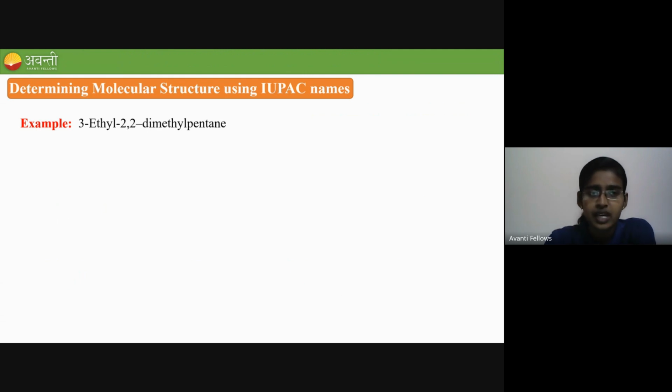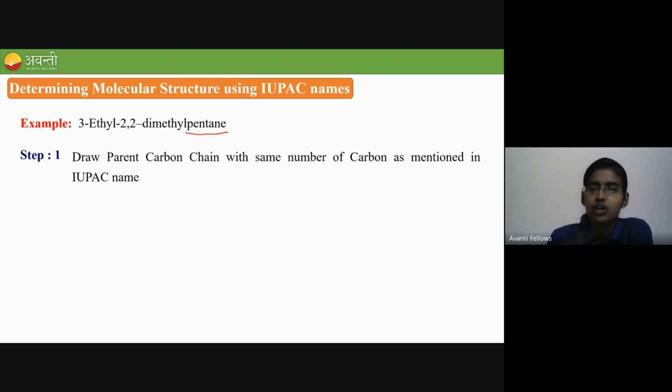So now I have taken 3-ethyl 2,2-dimethyl pentane as an example for you. So what is the first step? To get a structure from a name, you have to start from the parent chain, which has the root word. So which is the root word here? Pent is the root word. In step 1, you draw the parent carbon chain with the same number of carbons. Pent means 5 carbon, right? So I have drawn the 5 carbons in a straight chain.